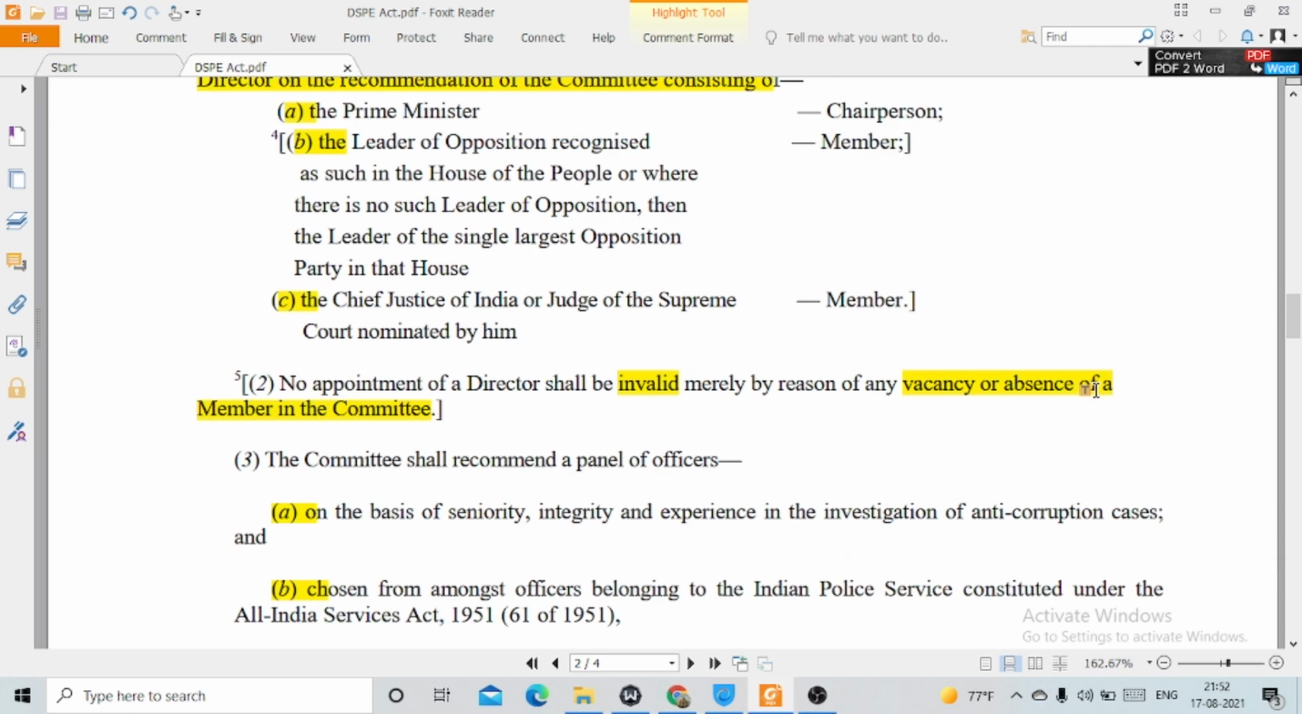They shall appoint the director of the Delhi Special Police Establishment. No appointment of a director shall be invalid merely by reason of any vacancy or absence of a member in the committee. Suppose one of the members remains absent, that won't become a situation of invalidating the appointment of the director.